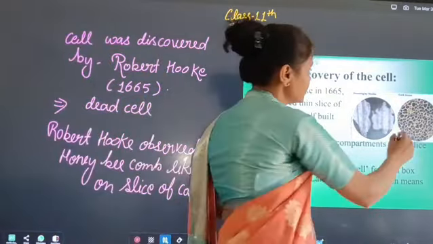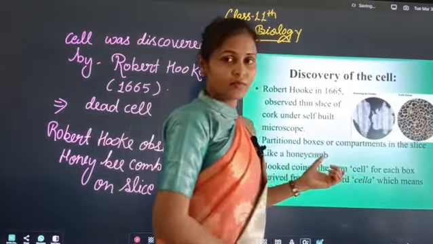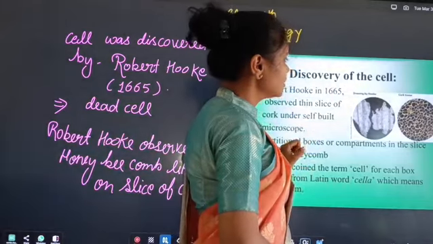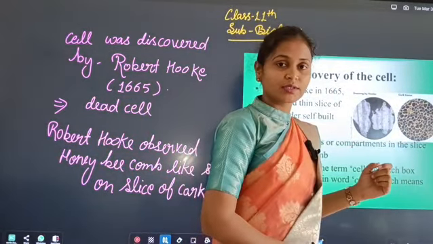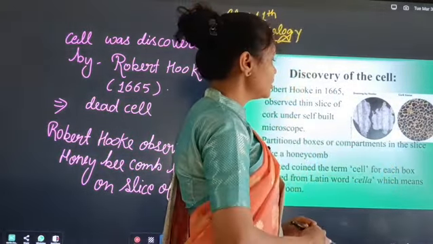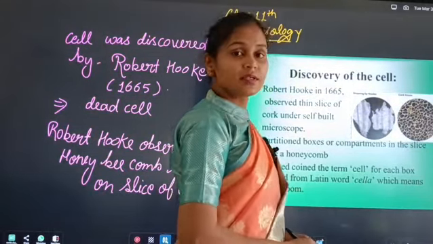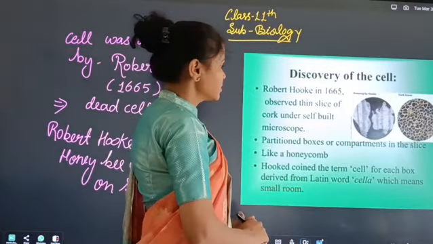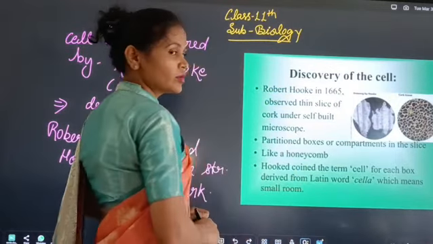Look, this is the slice of cork, and here he saw a honeybee comb-like structure, and he gave it the name cellula. It means little rooms. So this is the discovery of the cell.